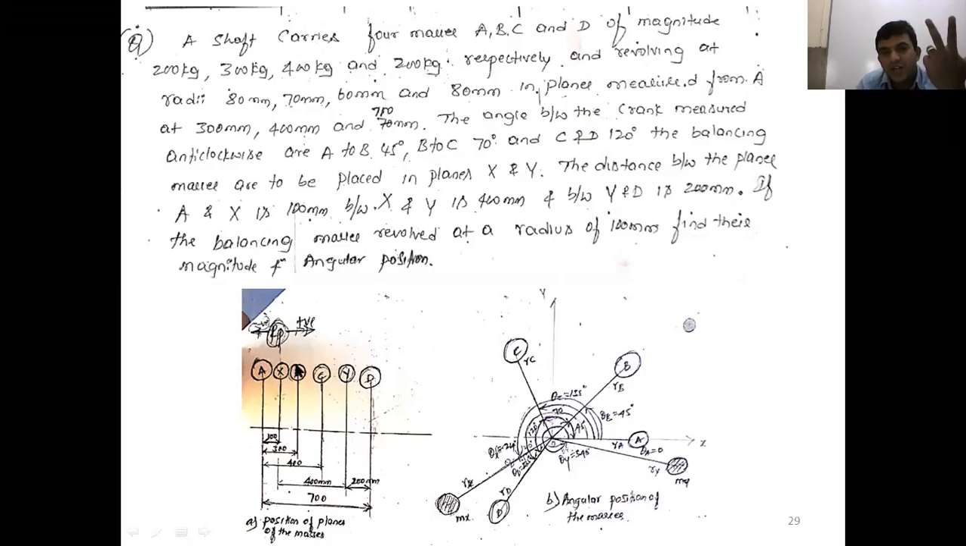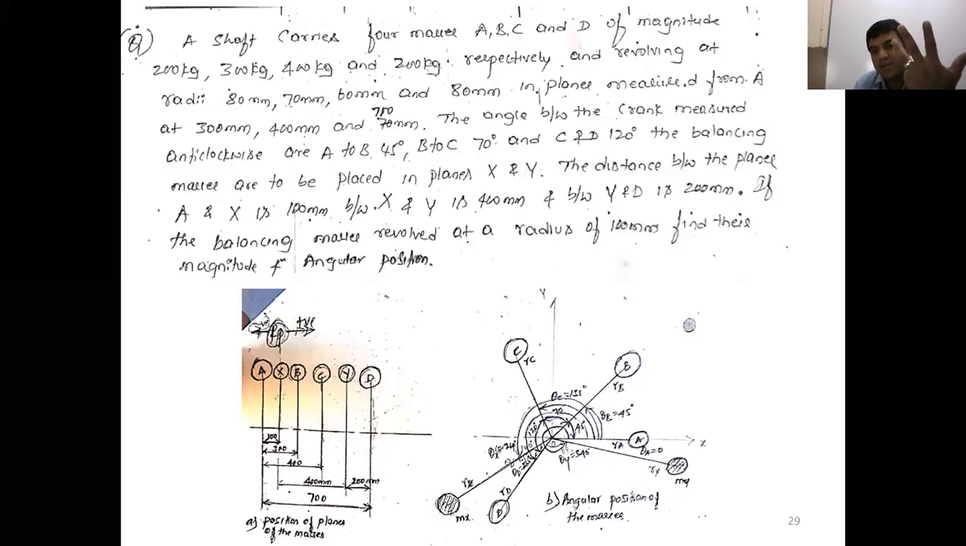Then third, take the reference plane. How do you consider the reference plane? Here how many masses are unknown? Two counter masses are unknown. Then take any one counter mass plane as the reference plane. From the reference plane, towards the right side is positive, towards the left side is negative. That is the third point. Then go and fill the table.